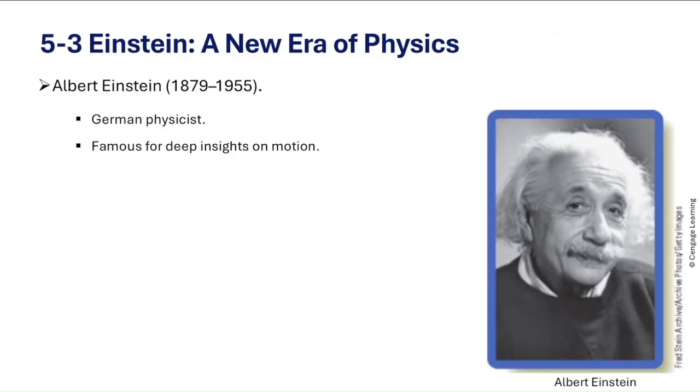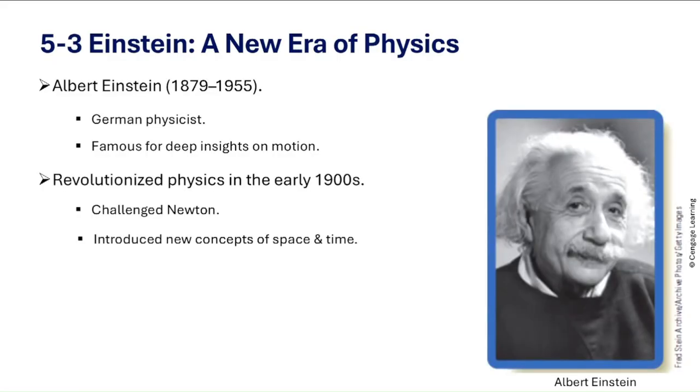Born in 1879 in Germany, Einstein was fascinated by the universe from a young age. He was not only brilliant but also extremely curious. So, as a young student, he constantly questioned what others took for granted. Think about that. How often do we challenge ideas that seem obvious? Now, by the early 1900s, Einstein realized that Newton's laws were incomplete.